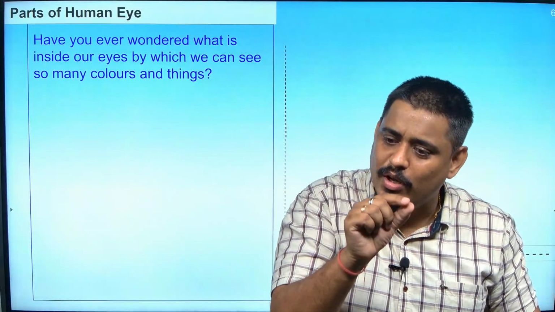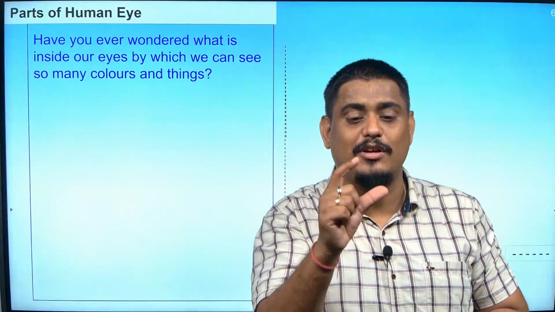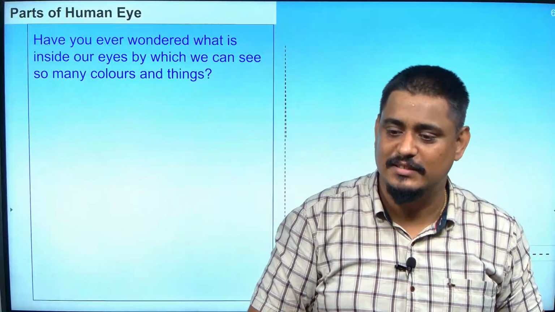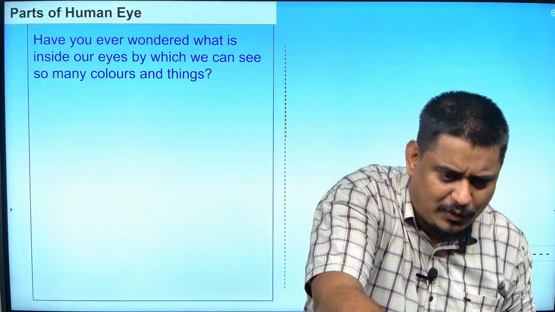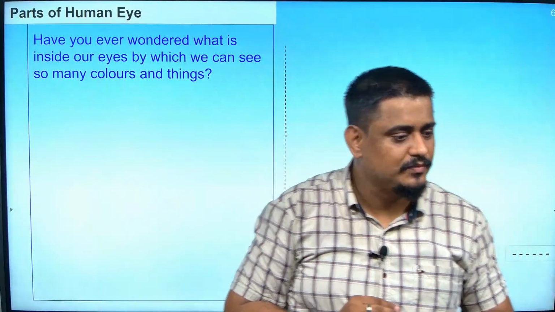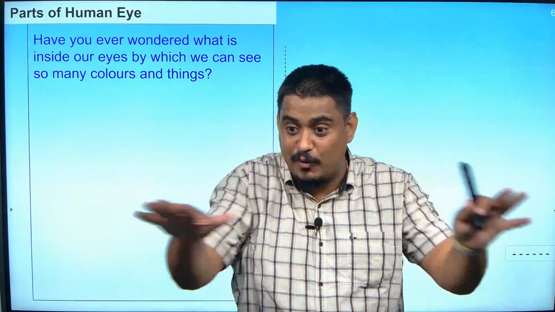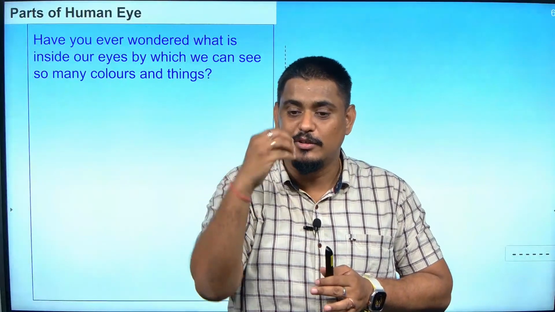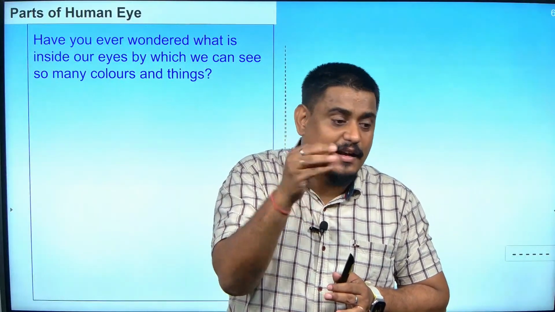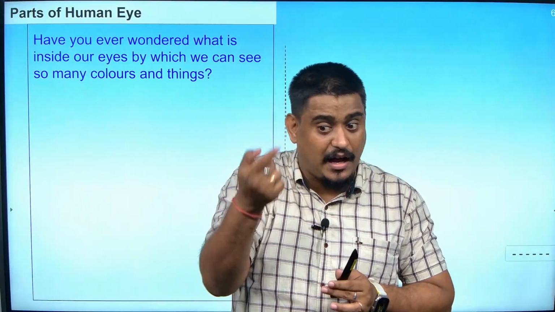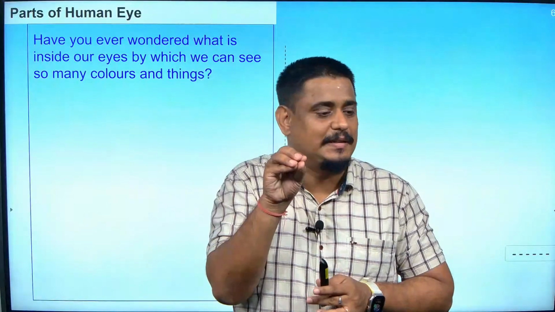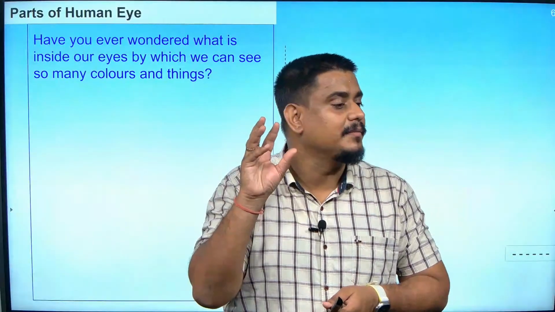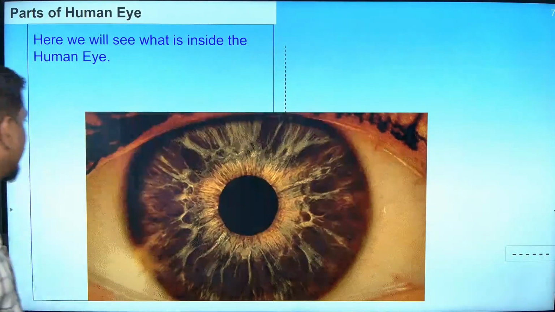And that black point, if you have felt it in your real life, it expands or it contracts, because it allows the light to go inside your eye lens. Suppose I give too much light on your eye by a torch, it will become small. And if there is less light around you, it will become big. Naturally, it is allowing the light to pass through. So, it is controlling how much light will enter our eye. If more light enters, it can harm your eye. It will close when there is too much light. If you have less light and you are facing difficulty in reading something, it will automatically become big. Okay? We will come to that part, but let us learn each part of the eye one by one.